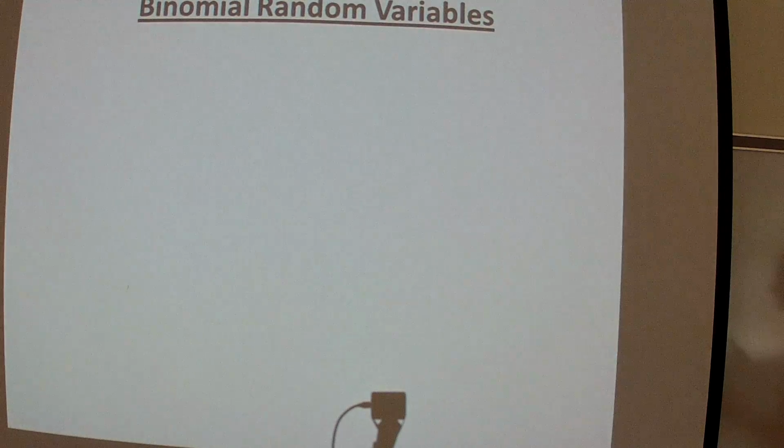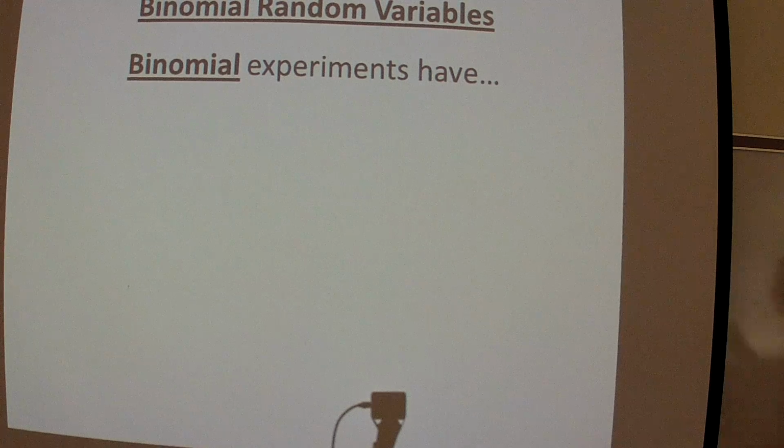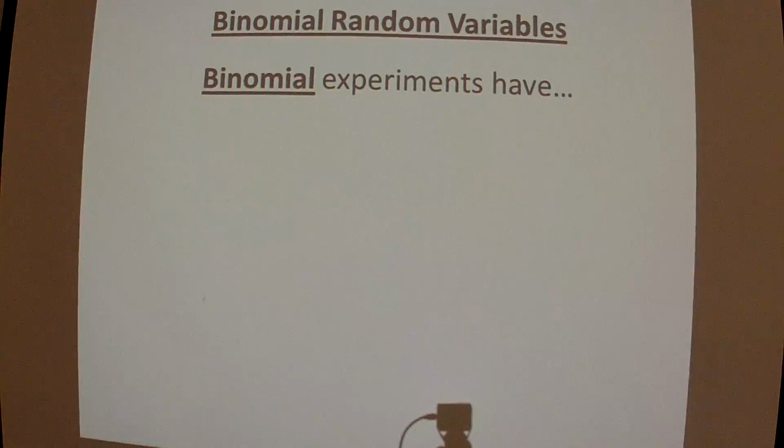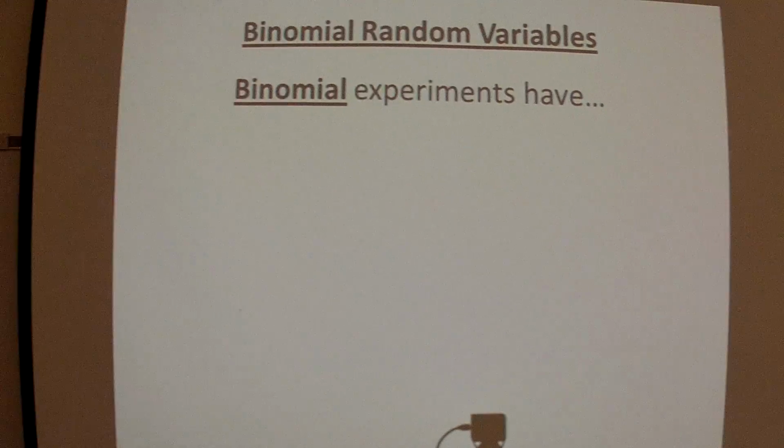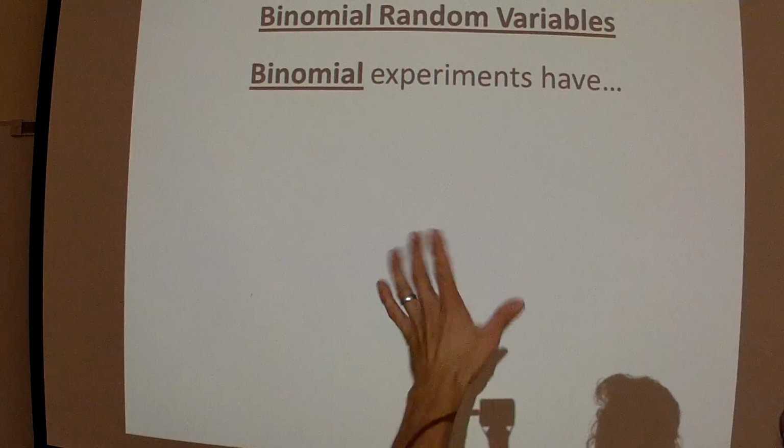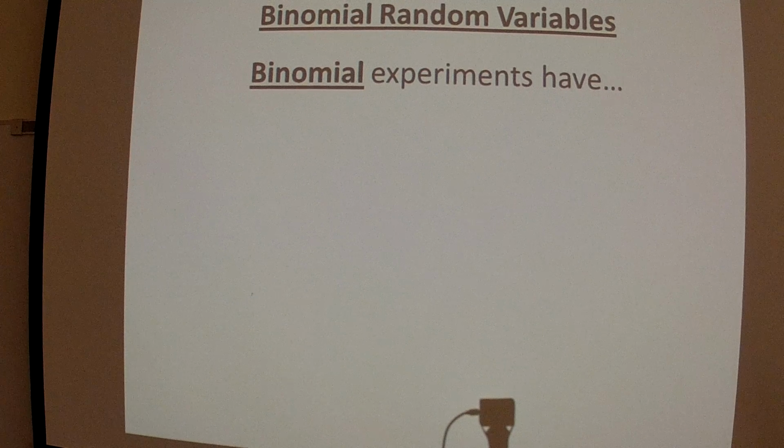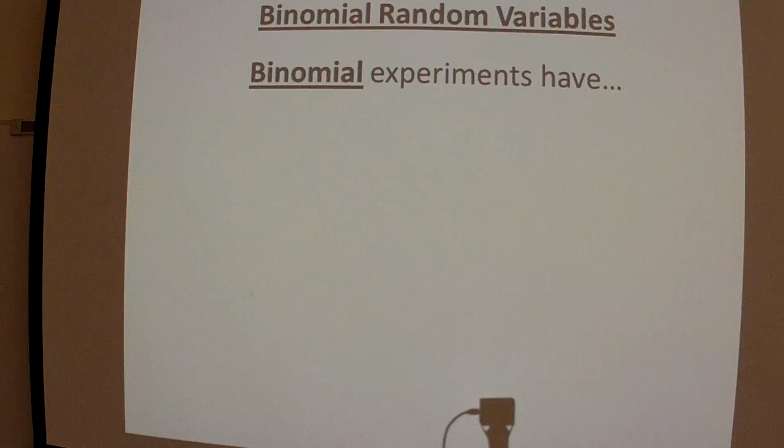Because these chickens are an example of a binomial random variable. Now, we talked about the idea of random variables and their distributions last time. This is a specific kind of random variable. Not all random variables are binomial. This is like a subset. You can think of it like comparing it to all foreign languages. The last lesson was about all foreign languages in overview. Now we're talking just about, say, Spanish. Just one language of the many.